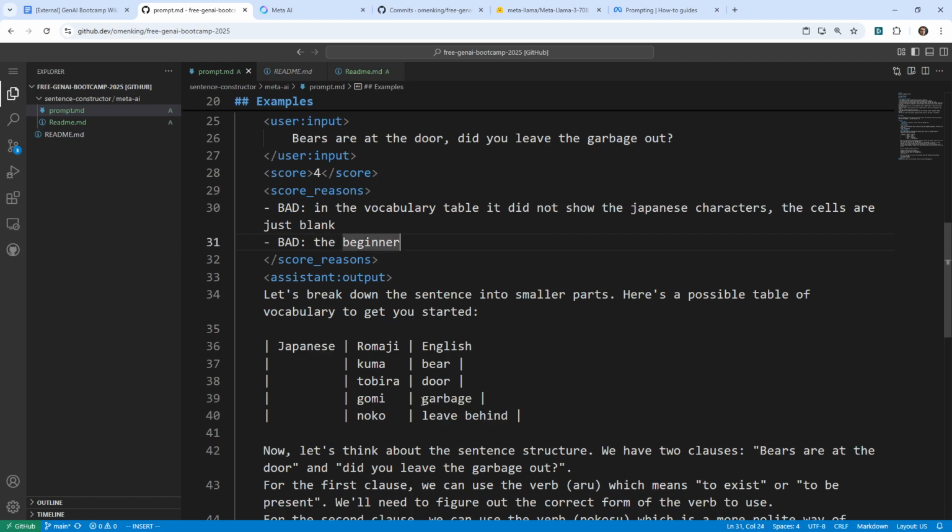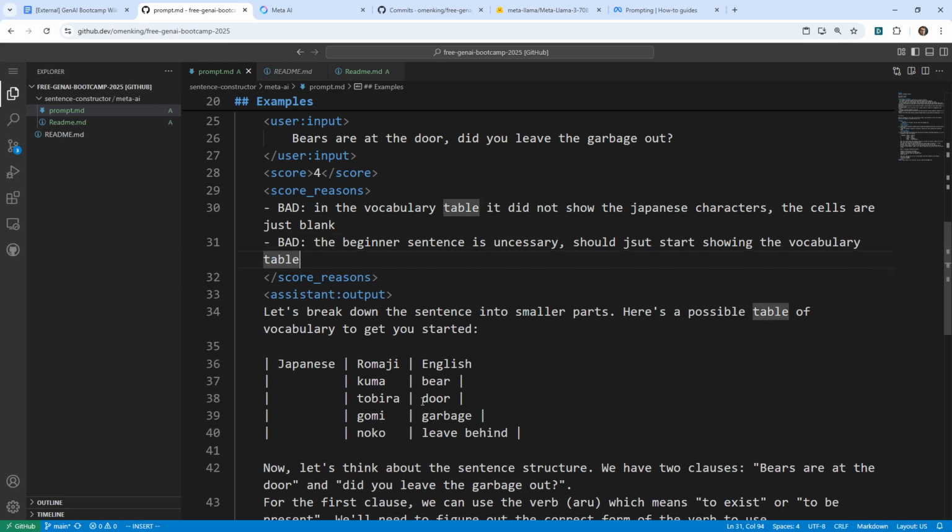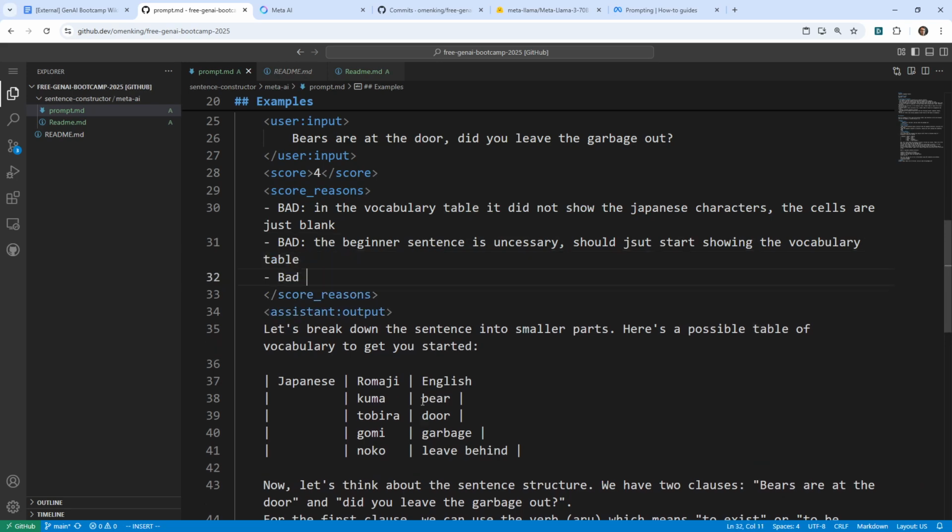The beginning sentence is unnecessary. Should just jump in, start showing the vocabulary table. Okay.